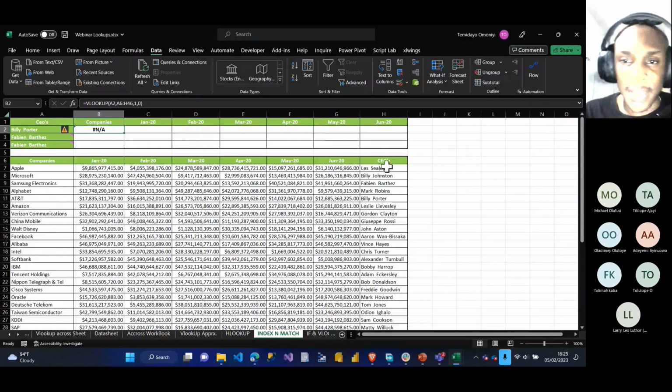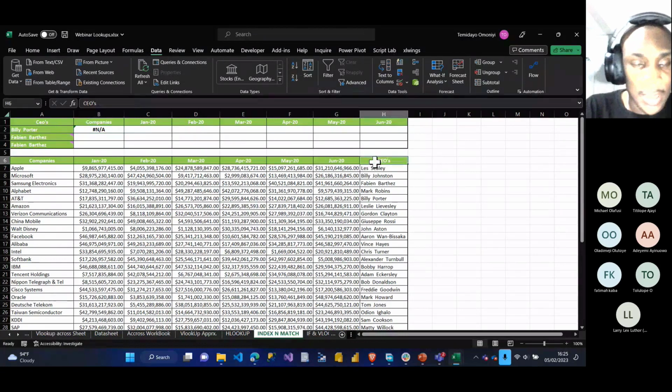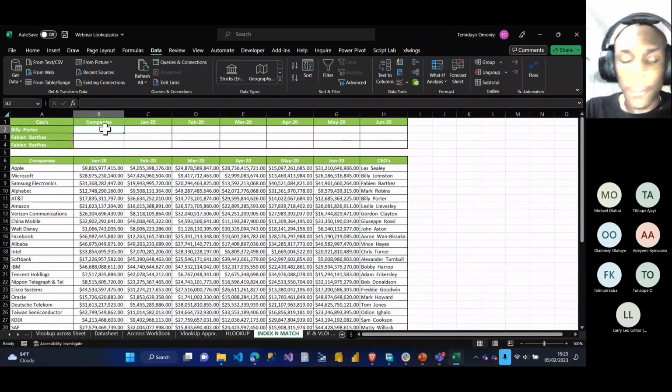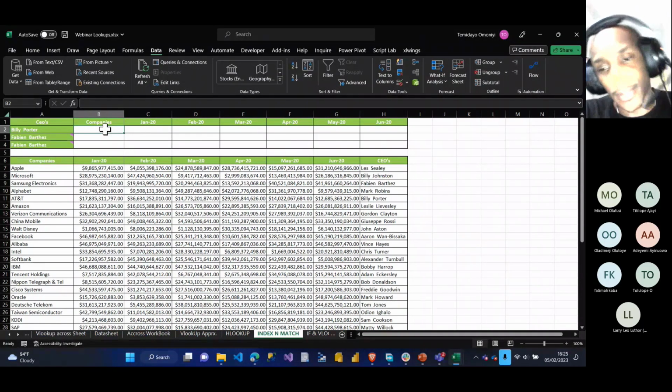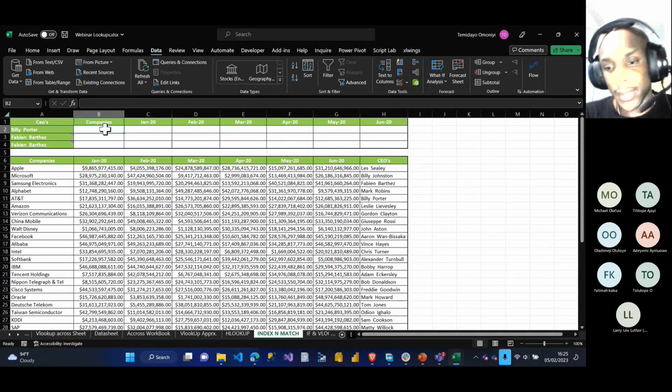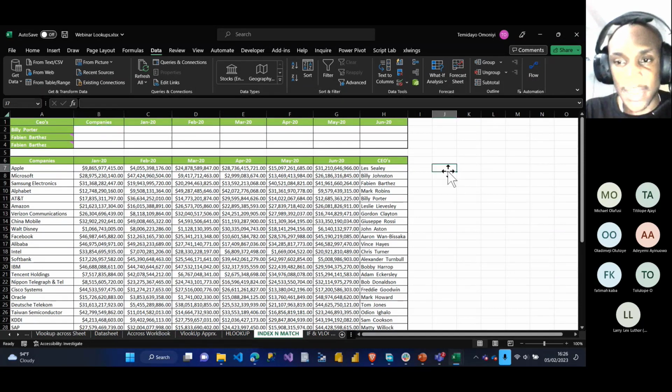So what people used to do before is that they take all of this, they copy it, they cut it, and they insert it in front of this. But I don't want to insert. So that's why when people start complaining about VLOOKUP having some limitation on this, some people brought up what they call index and match. So index and match is basically a combination of two formulas together. So how does that work? I'll just explain what match is and what index is.